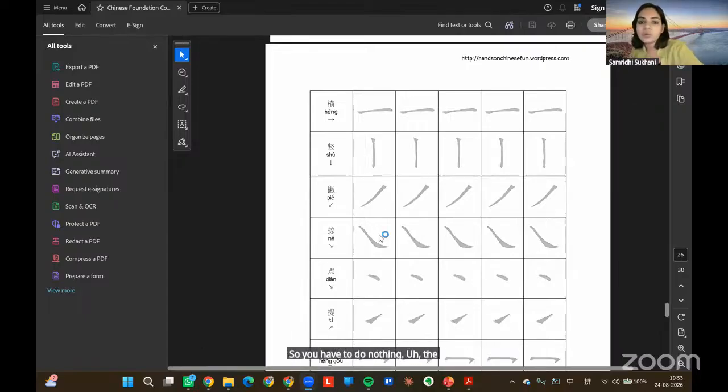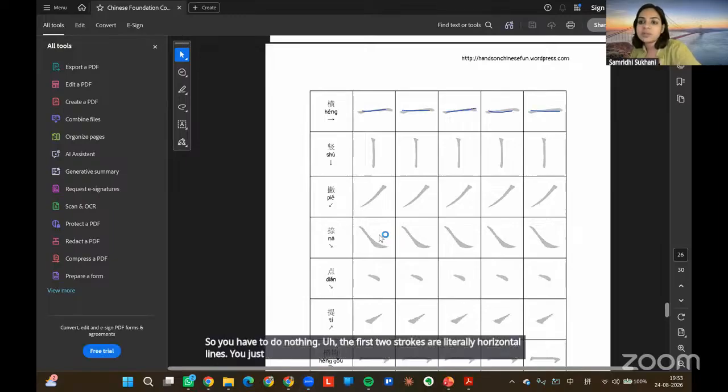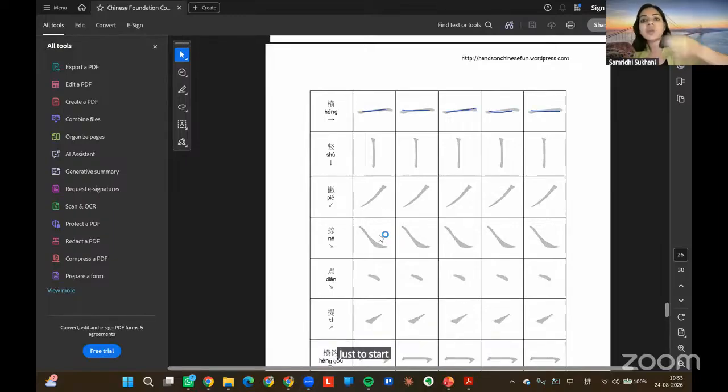The first two strokes are literally horizontal lines. So you just have to trace, just to start getting the feel of strokes, all kinds of strokes that exist to make the Chinese character. Another stroke is vertical line. That's it. Simple lines you have to draw. Another stroke is left falling.